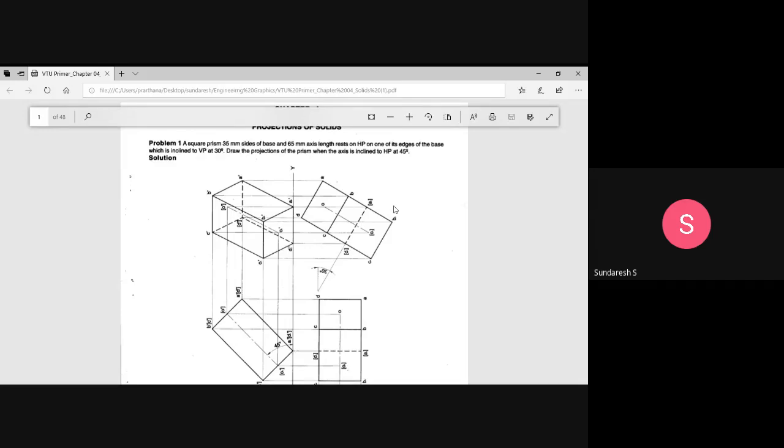A square prism, 35 millimeter sides of base and 65 millimeter axis length, rests on HP on one of its edges of the base, which is inclined to VP at 30 degrees. Draw the projections of the prism when the axis is inclined to HP at 45 degrees. So this is a typical examination problem for 45 marks.